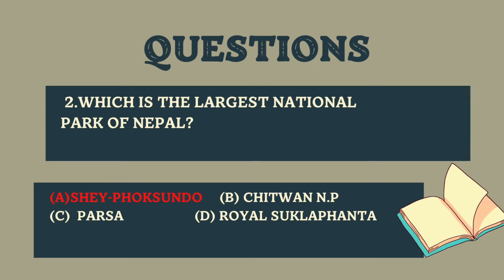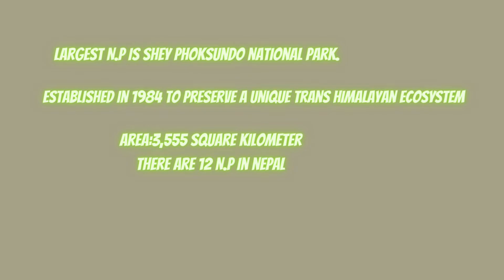And here second question is which is the largest national park of Nepal? And here options are Shey Phoksundo, Chitwan National Park, Parsa National Park, Royal Suklaphanta. And here the right answer is Shey Phoksundo is the largest national park of Nepal, which was established in 1984 to preserve a unique trans-Himalayan ecosystem, and it occupies an area of 3,555 square kilometer, and there are 12 national parks in Nepal.